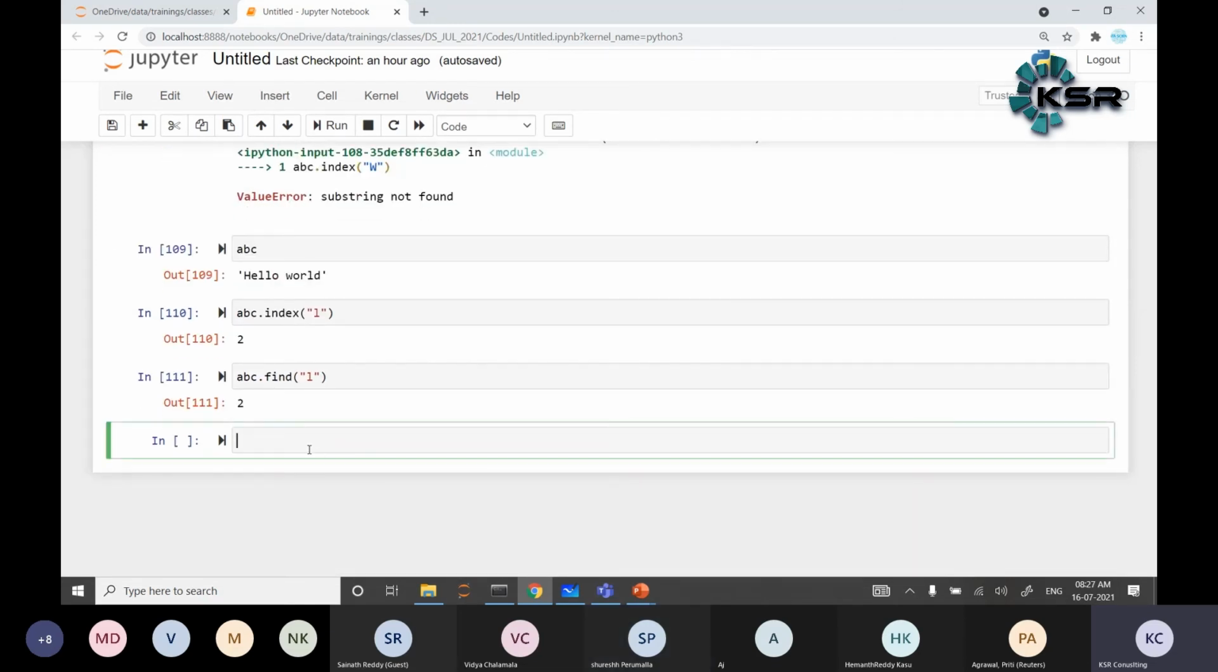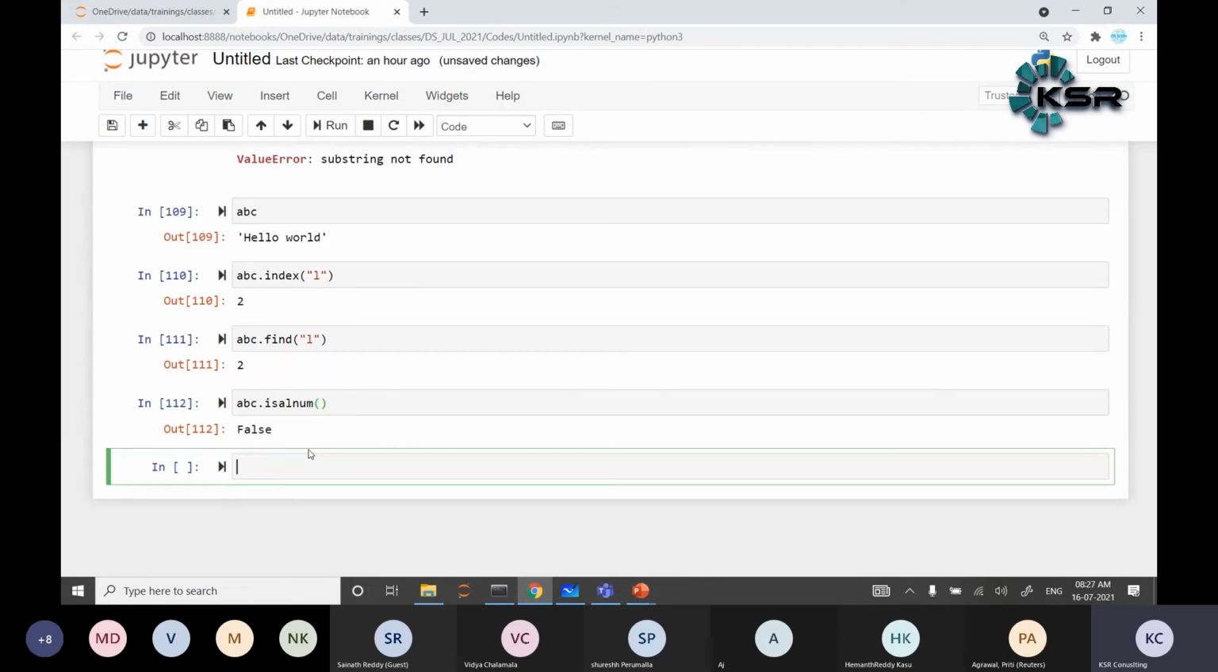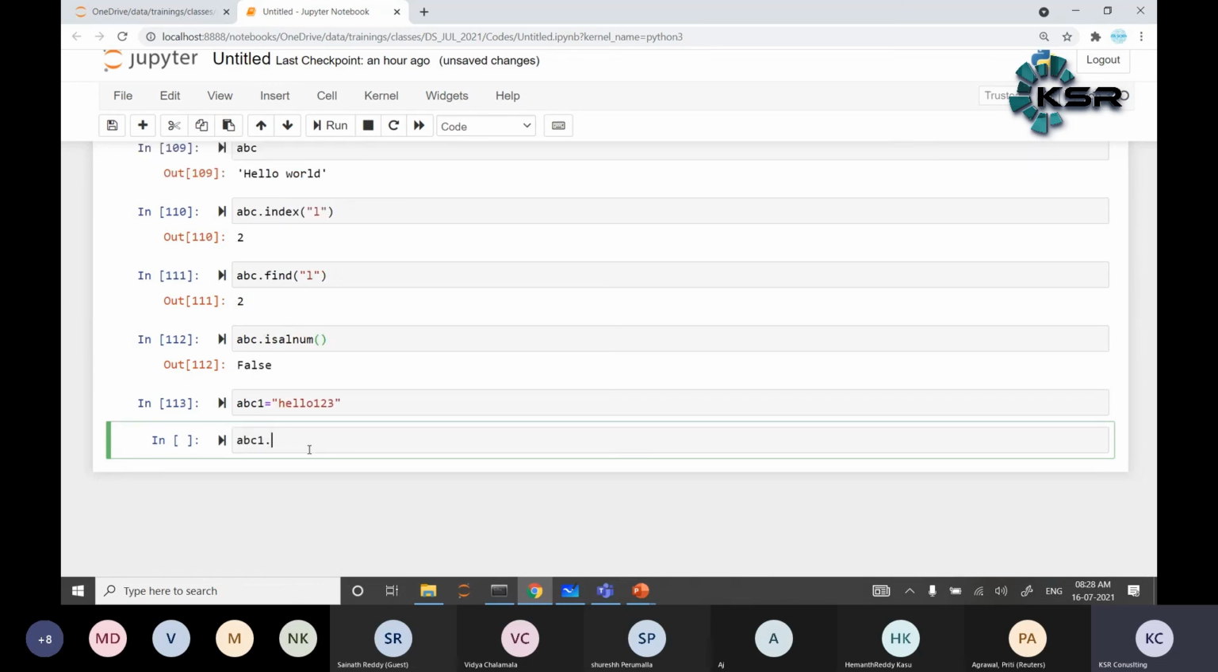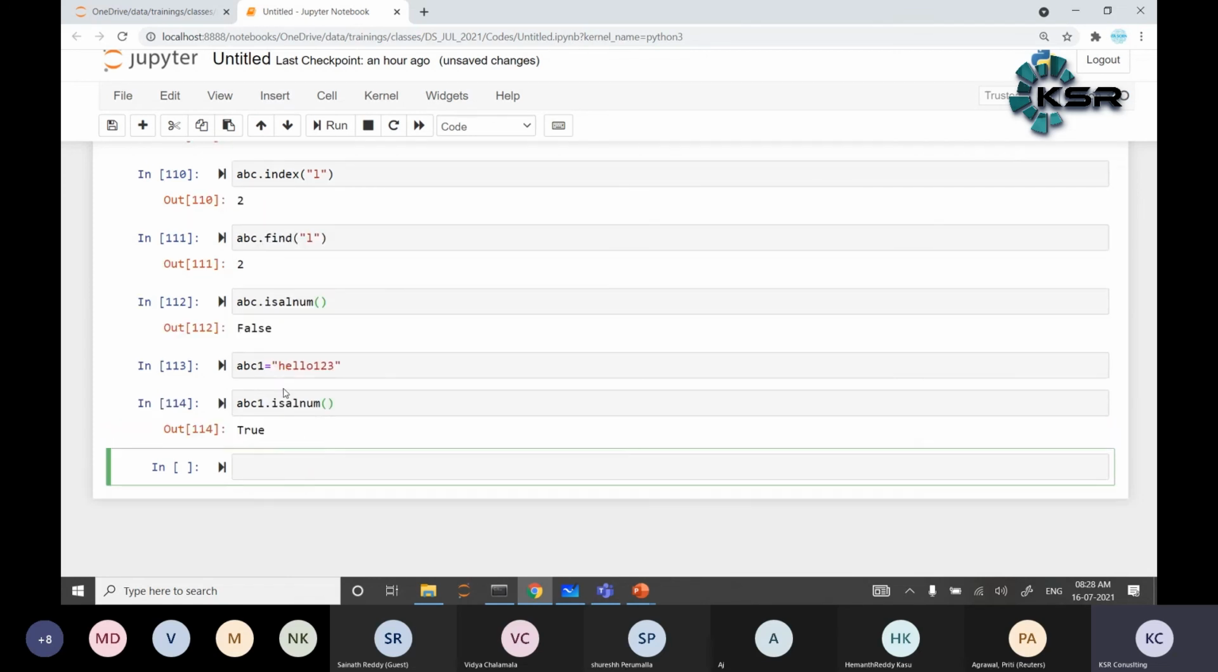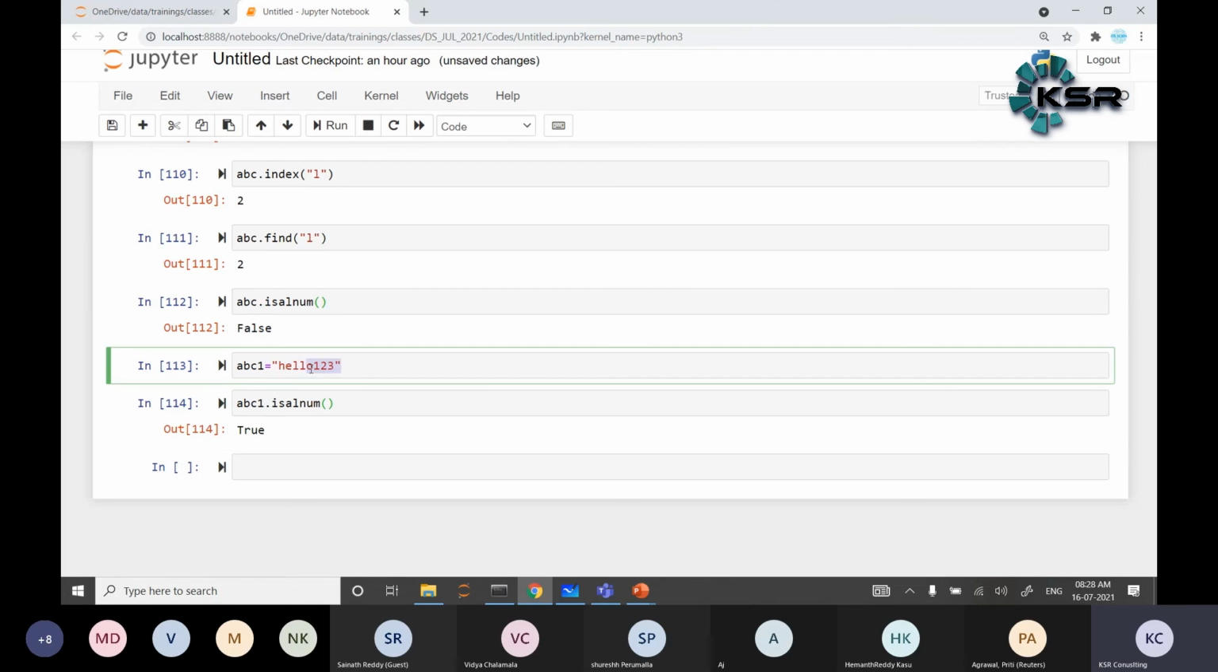Now, is alpha numeric. ABC1 equals hello123. ABC1 dot is alpha numeric means all are characters. So, character understood.